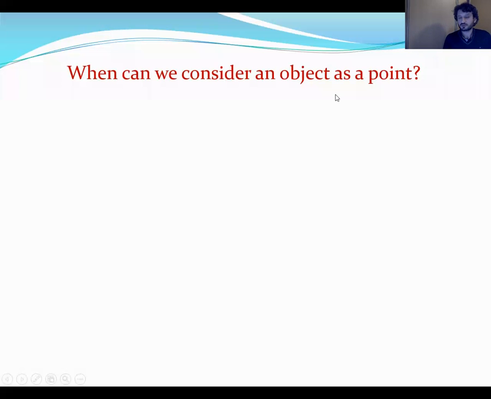Here I want to talk about a very important point. When can we consider an object as a point charge? We talked before about the point charge.